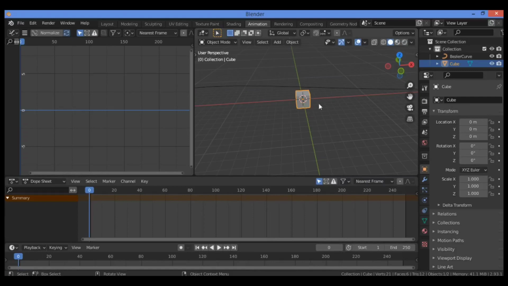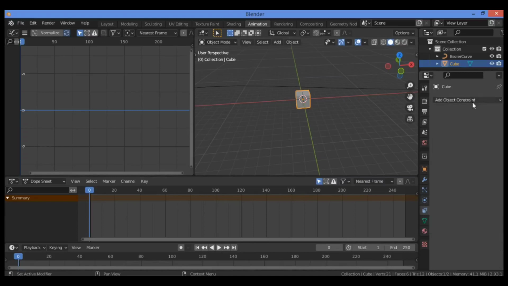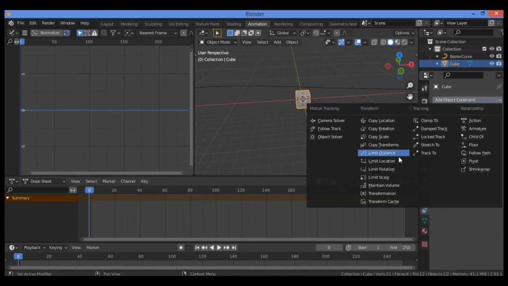In the properties editor, go to constraint buttons as shown here, object constraint properties, and add object constraint. Add object constraint as shown. It's going to be showing this menu, and you have many different categories to select whatever you want. So in this case, just select follow path. It's over there.